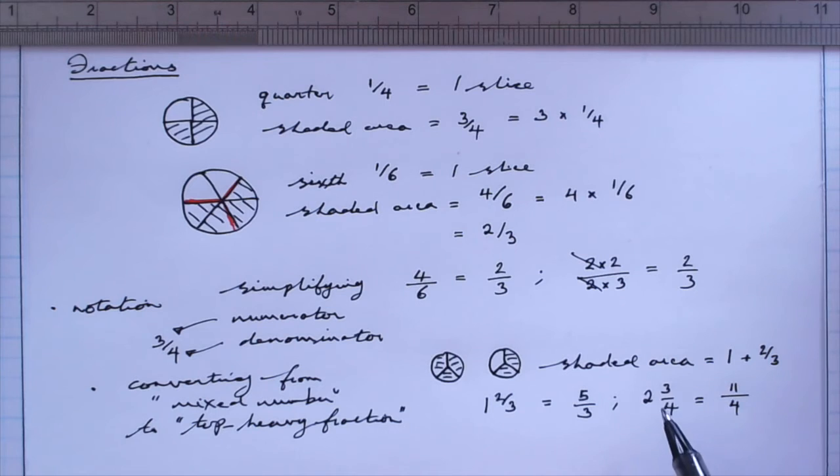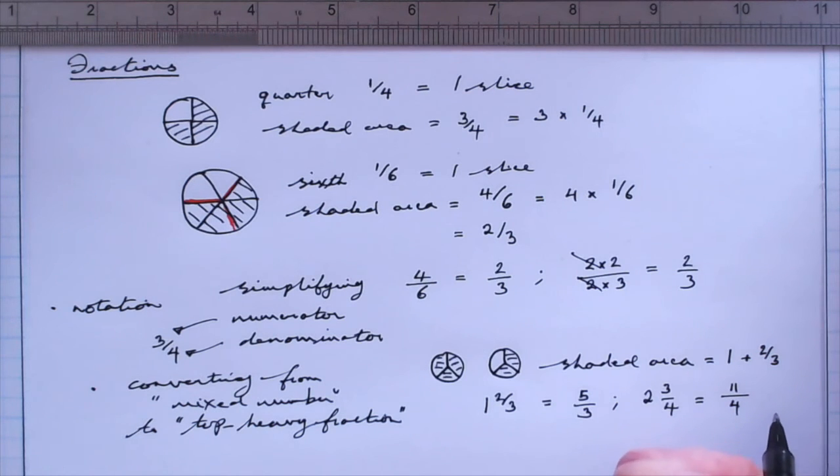And that makes sense because this would refer to someone who had made 3 cakes, cut each of them into quarters, and all but one slice were eaten, and so the shaded area, if I were to draw this, would be 2 whole cakes and 3 slices of the third cake. In all, 11 slices would have been eaten, and each slice is a quarter.